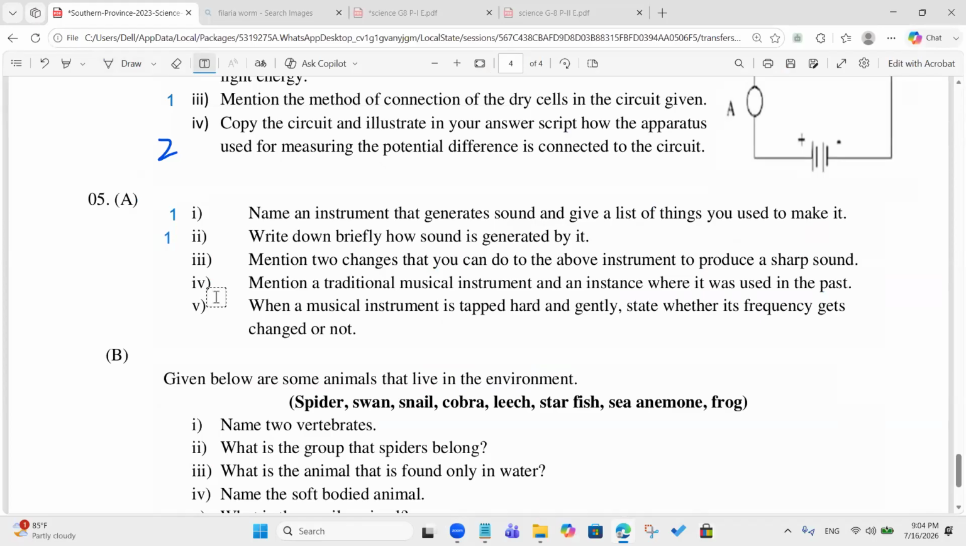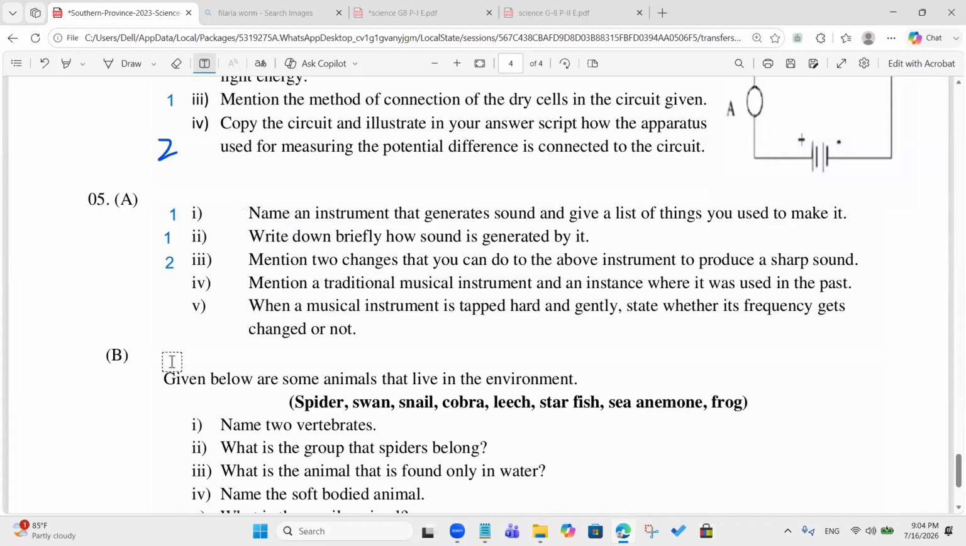Mention two changes that you can do to the above instrument to produce sharp sound. Stretching the strings. Stretching the strings, correct. And what are the other things? Making the strings thin. Yeah, making the strings from thick to thin. Okay.